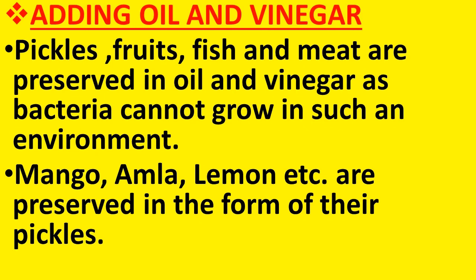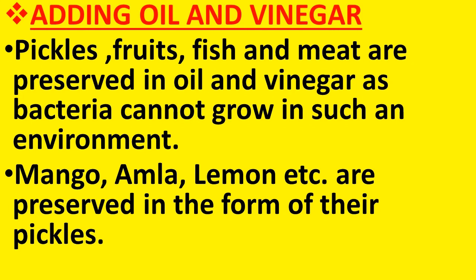Another method is adding oil and vinegar. Pickles, fruits, fish and meat are preserved in oil and vinegar as bacteria cannot grow in such an environment. Therefore, adding oil and vinegar can be used to preserve pickles, fruits, fish and meat.